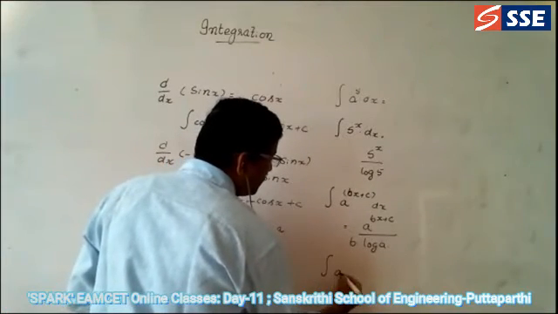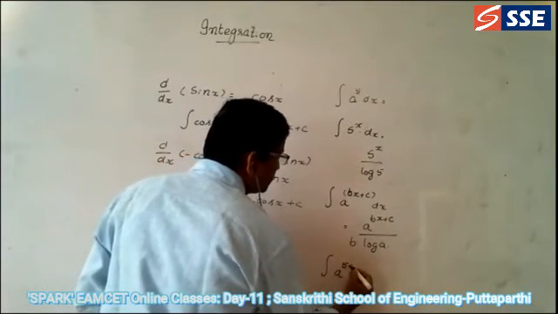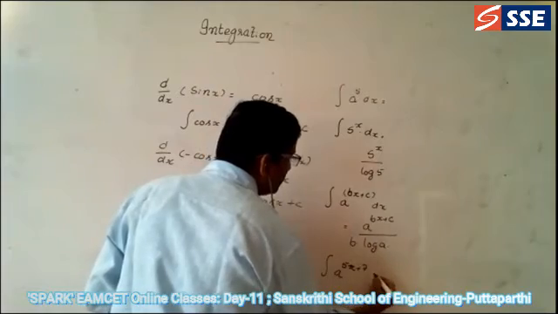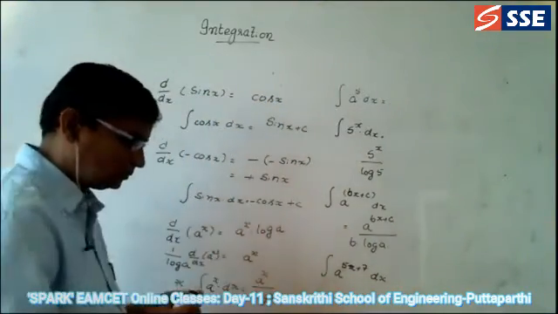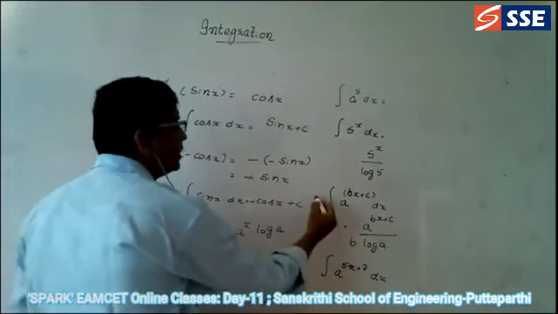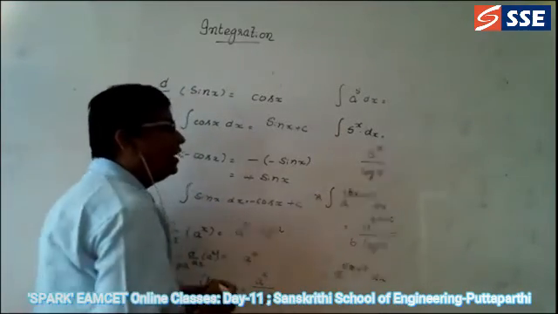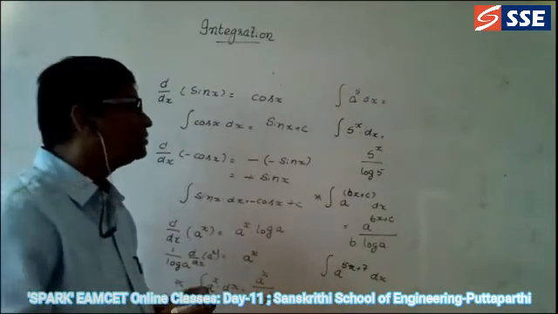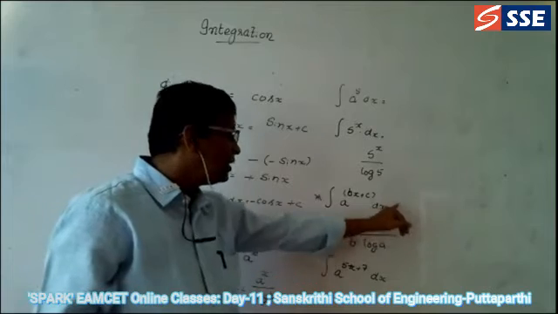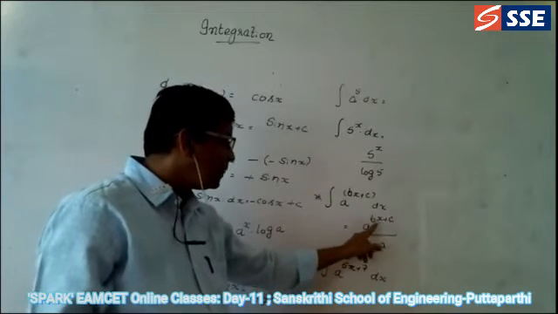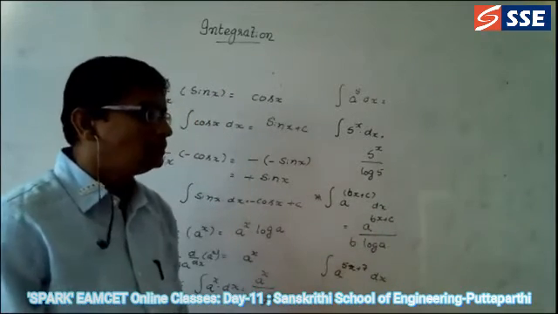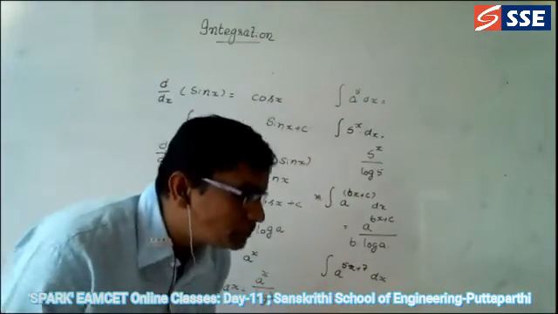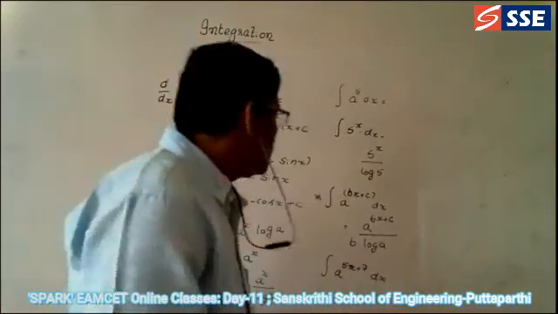Integral a power 5x plus 7 dx is equal to, write the answer for this by using this formula. Integral a power bx plus c dx is equal to the same term divided by x coefficient into log of the base. Good.